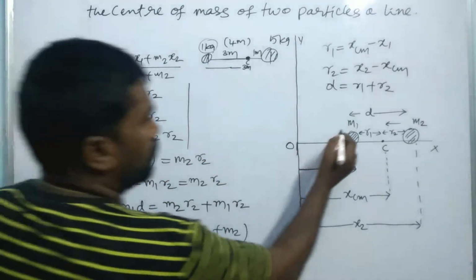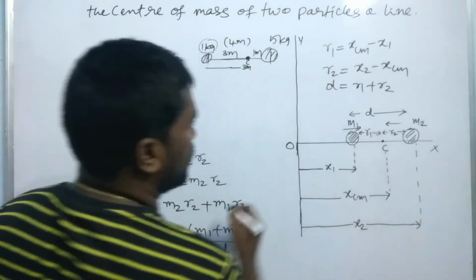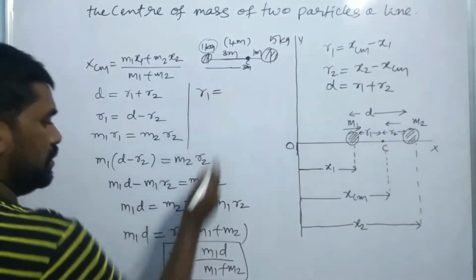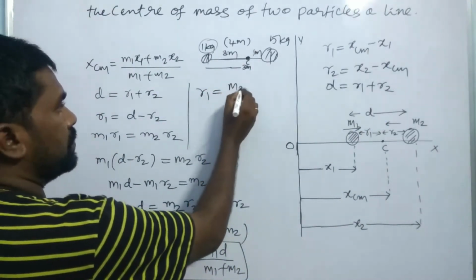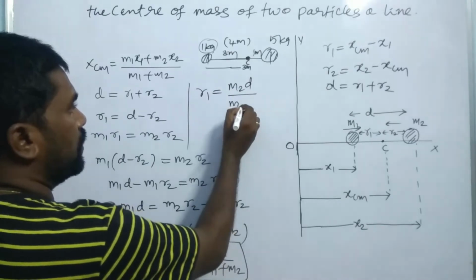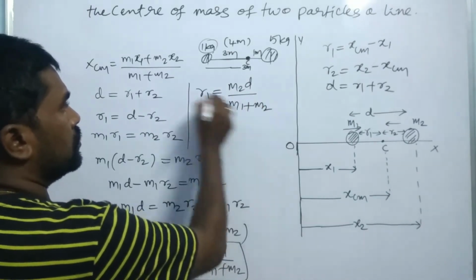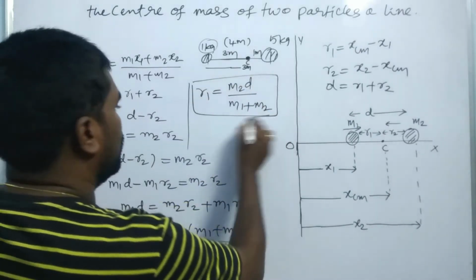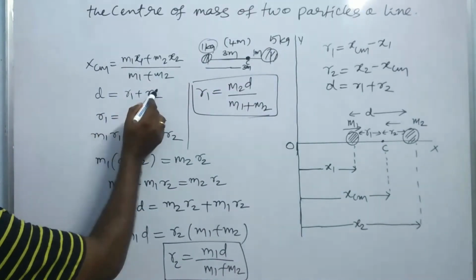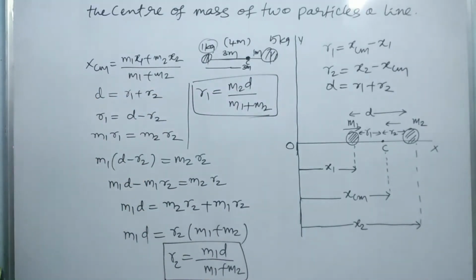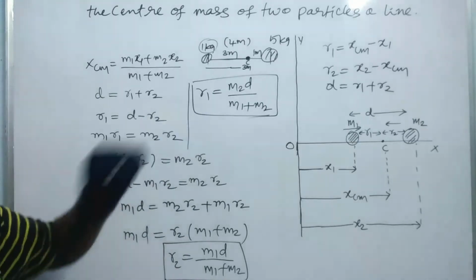Similarly, for the other massive particle, R1 is equal to M2 D by M1 plus M2. Or here we can substitute the R2 value, then D minus R2, and you can get the R1.